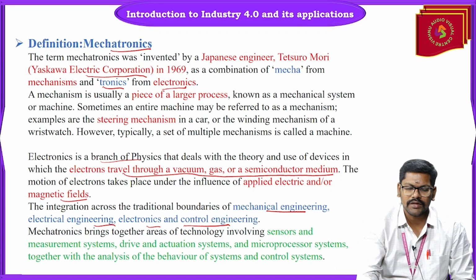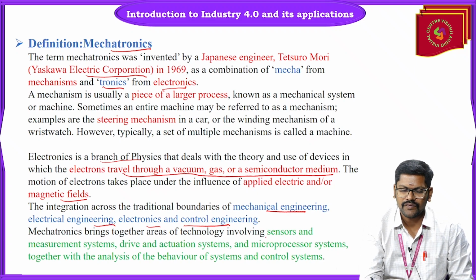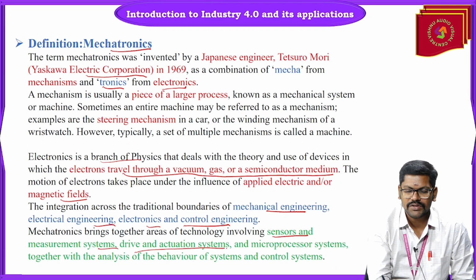So this is the definition: mechatronics brings together areas of technology that involve components from sensors and measurement systems, and drive and actuation systems.